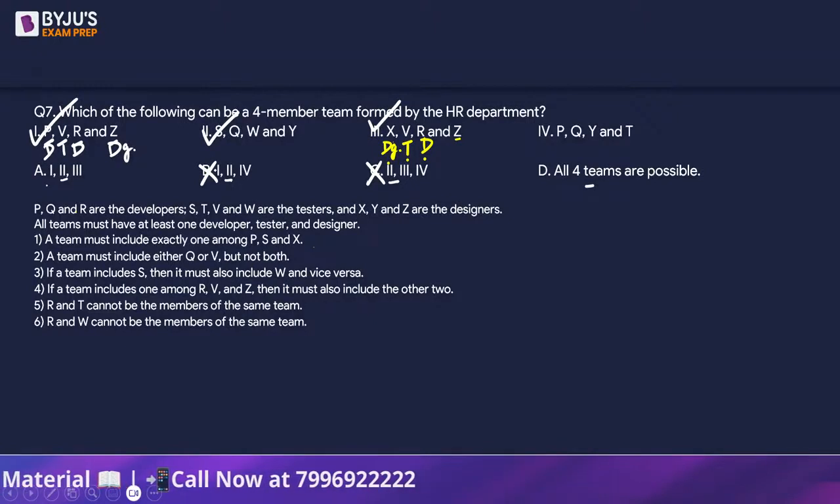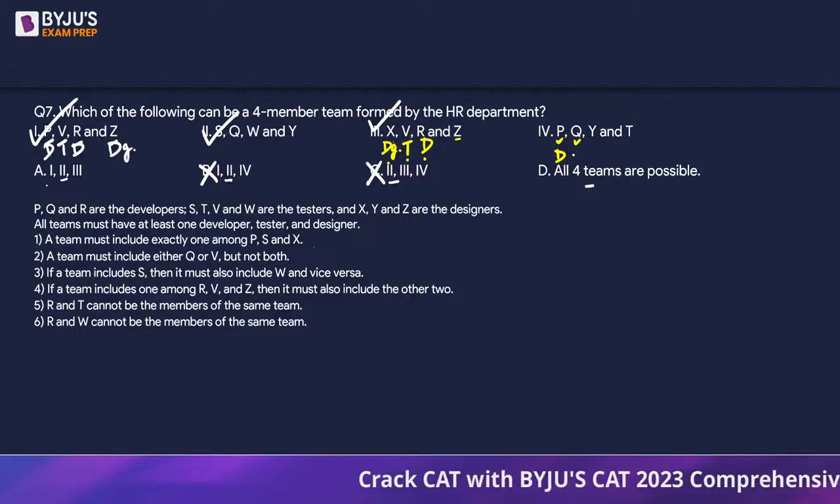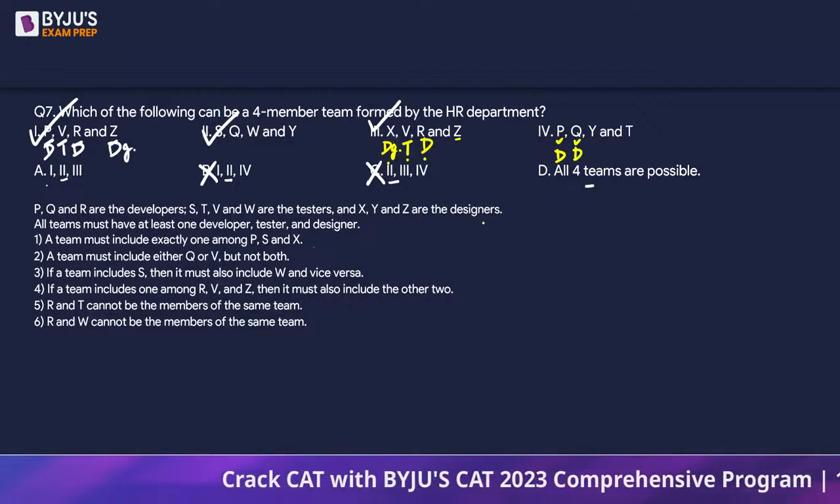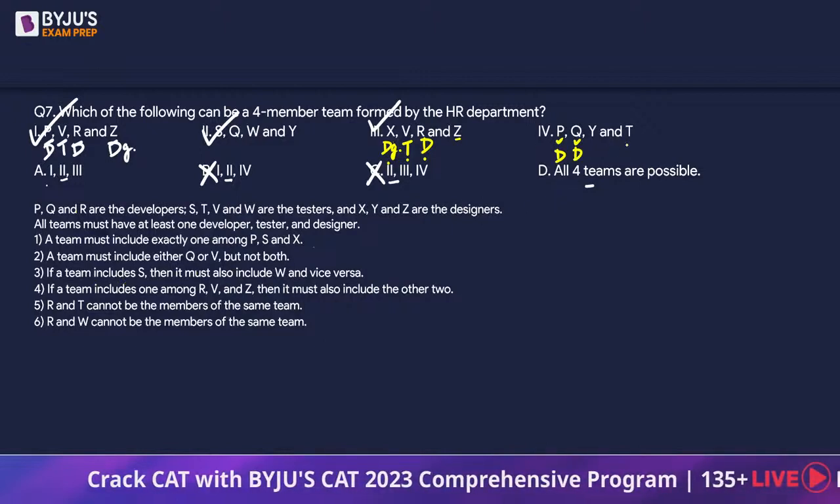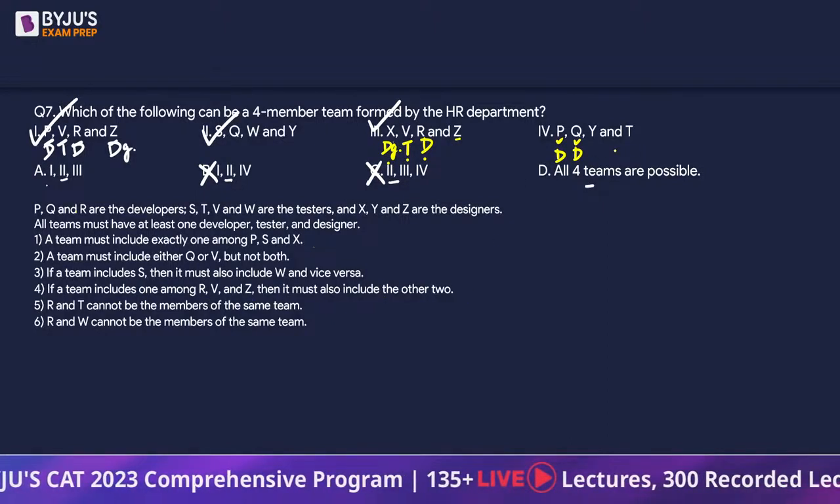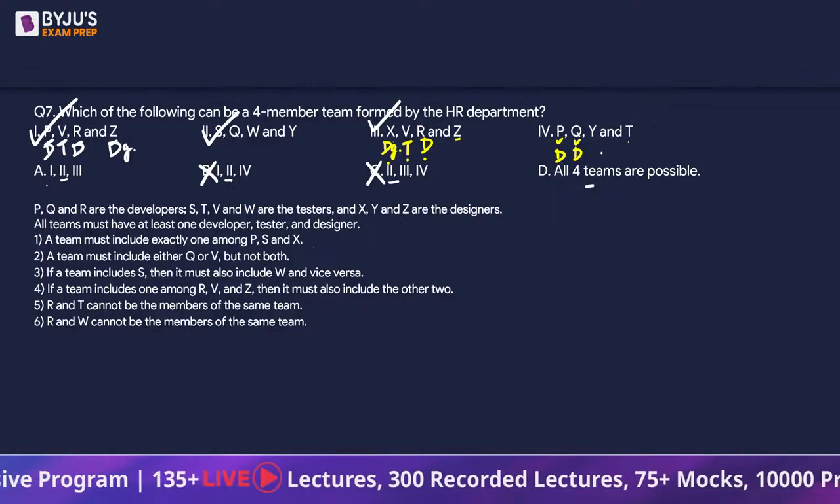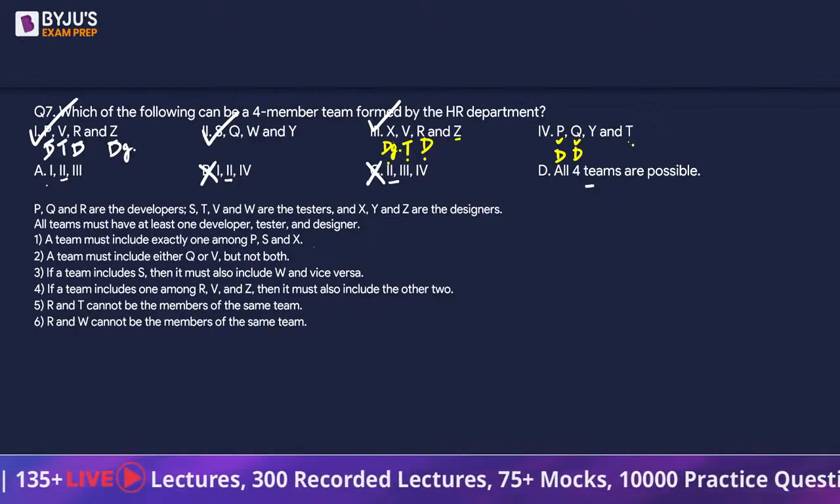Now between A and D, we are stuck. That means we'll have to check fourth as well. Let's restart. P is there from the first statement and P is a developer. Q or V में से कोई एक चाहिए. Q is already there, V is not there, and Q is also a developer. If a team includes S, there is no S. If a team includes R, V and Z, then it must also include the other two. Definitely R, V and Z are not there. R and T cannot be together, so we see a T. Definitely R is not there, and T is a tester.